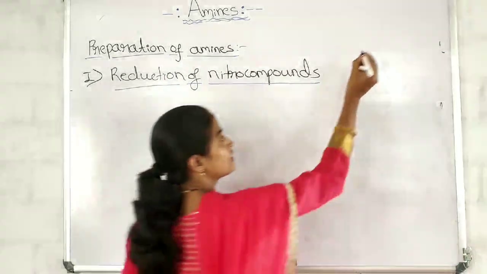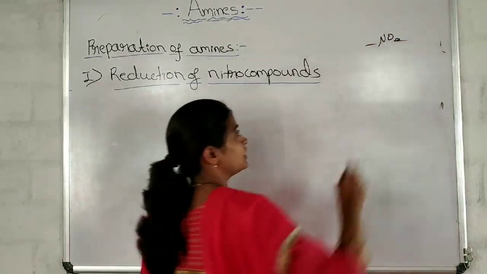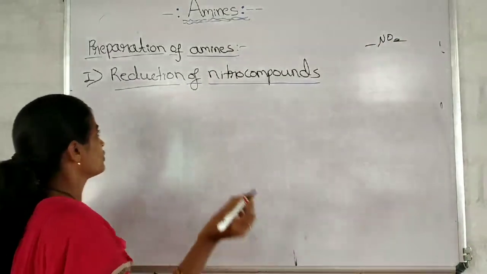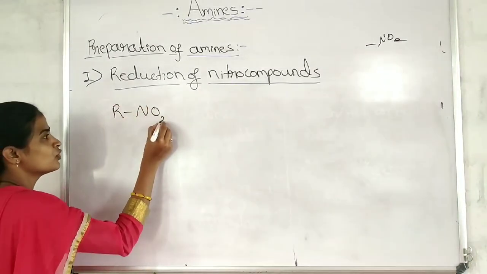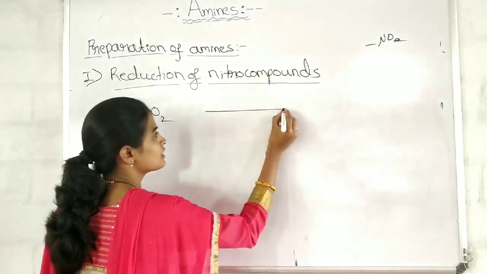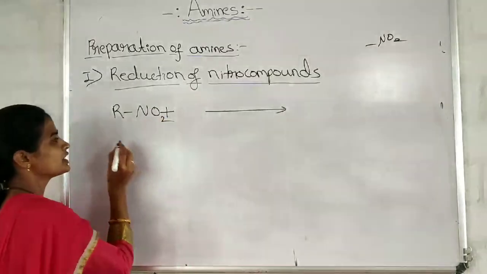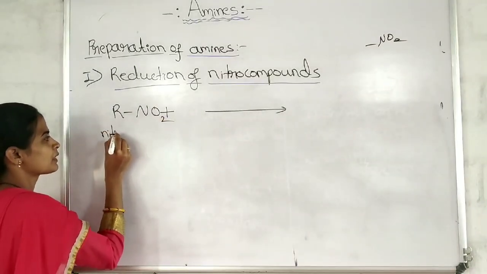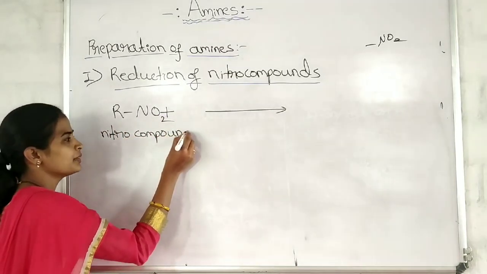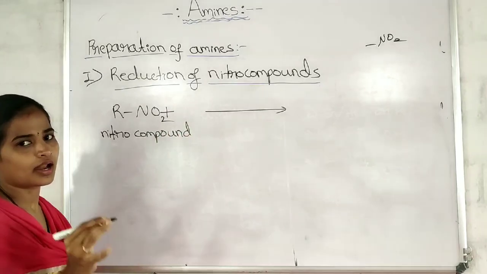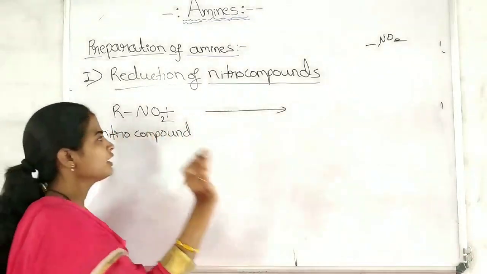Nitro group means what? The NO2 group is called the nitro group. See here, RNO2 is a nitro compound. R may be any alkyl or aryl group.